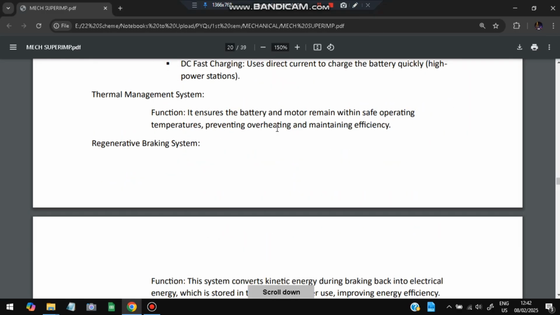Thermal management system to ensure that battery and motor remain within safe operating temperatures, preventing overheating and maintaining efficiency, is important.